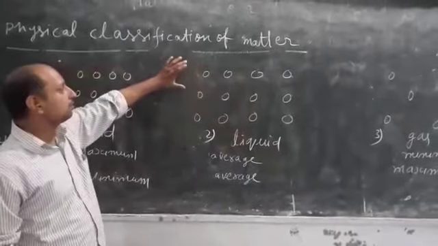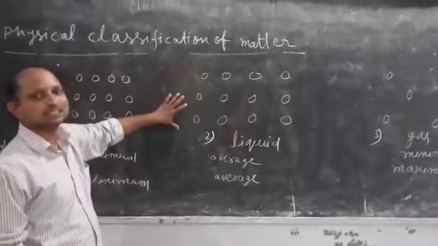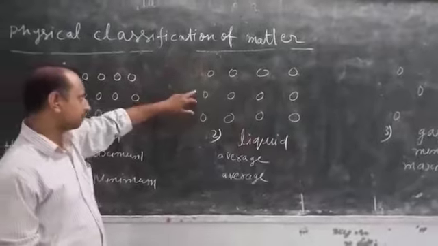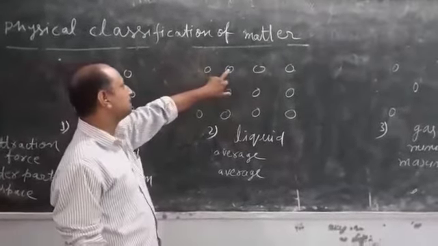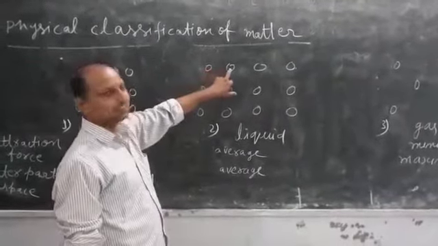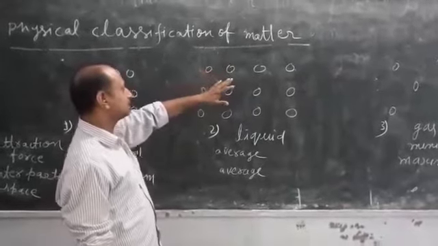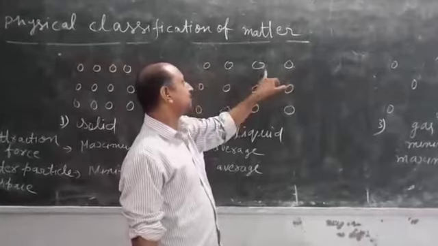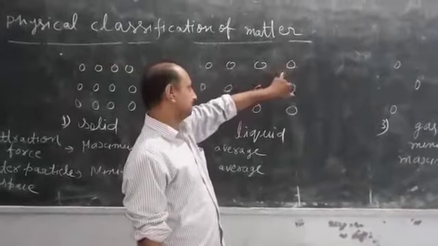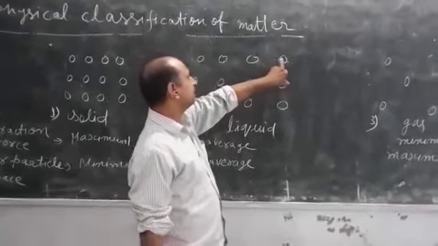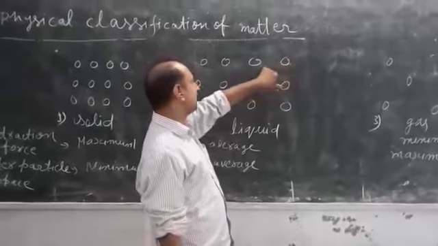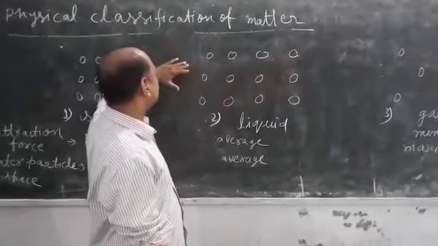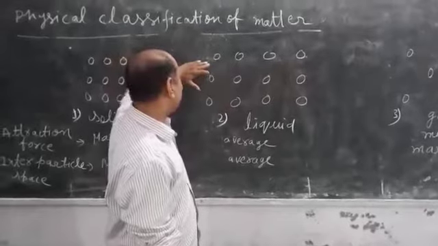The liquids flow by forming layers because the particles of liquid attract each other. If one particle moves forward, then other particles are attracted by the moving particle. That is why all the particles flow by forming layers.